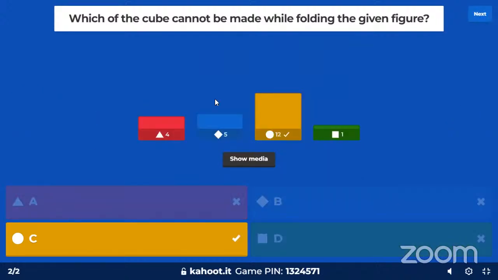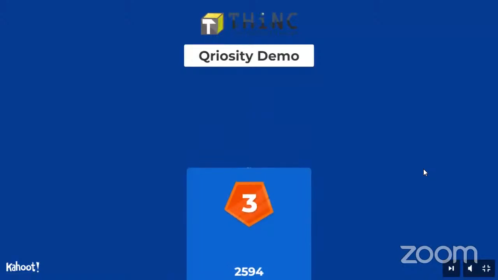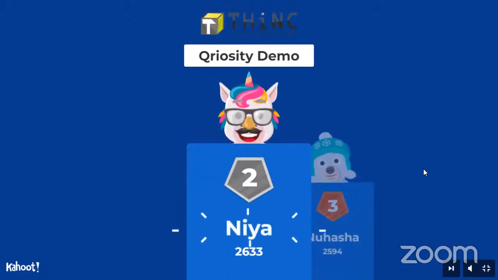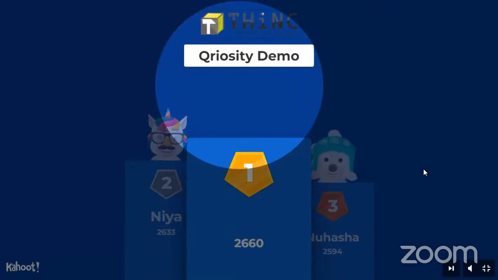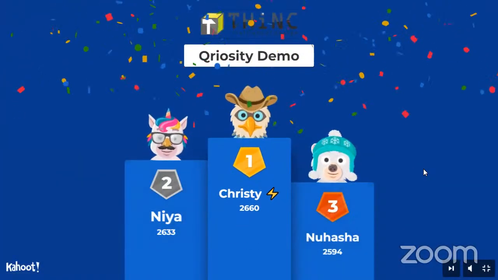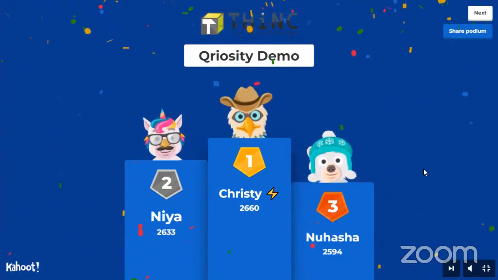Now once the quiz is complete, in this particular demo quiz we just had 2 questions, just to give you an idea of how exactly to play. Once the demo is complete, we'll be able to see the final podium. That is where exactly everyone is standing, and from that we'll define the prize money for positions 1, 2, and 3. At number 3 is Nuhasha. I hope I'm pronouncing her name correctly. Second is Nia, and at position number 1 in this particular demo quiz is Christy with 2,660 points. You have runners up Kunju and I can't see the full name.